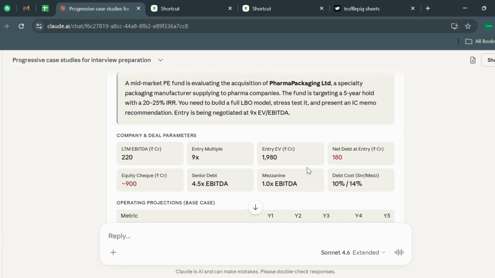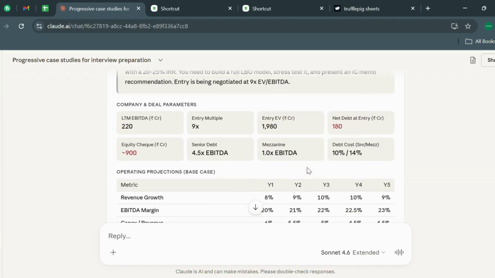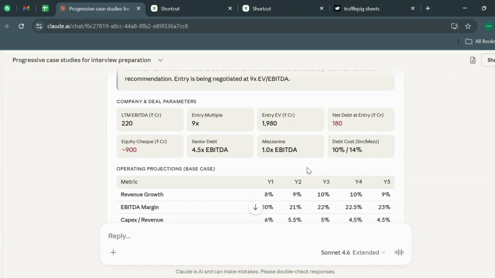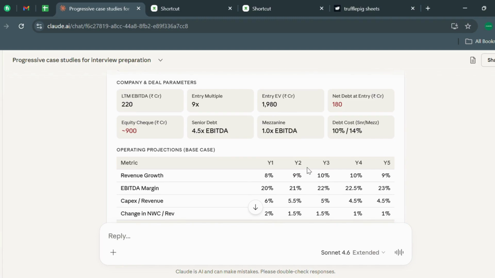You need to build a full LBO model, stress test it, and present an IC memo recommendation. Entry is being negotiated at Nx EV/EBITDA. This is the kind of deal you'll come across as a finance student in an interview or as an analyst in day-to-day work. So the company deal parameters are here: LTM EBITDA, entry multiple, and all of these.